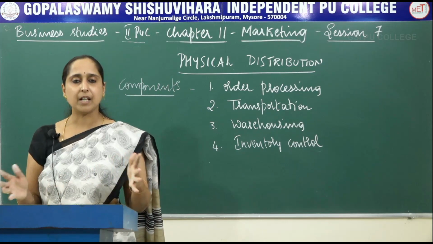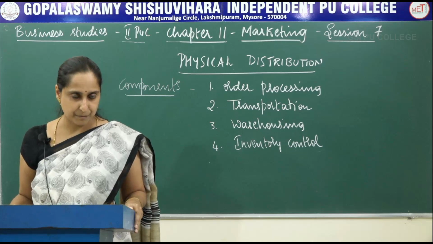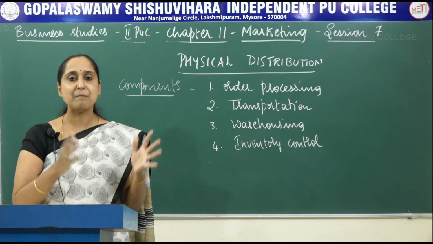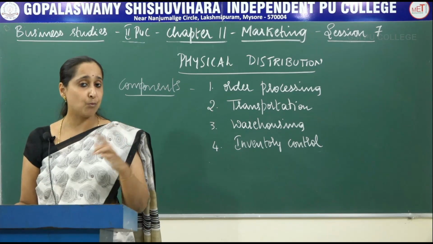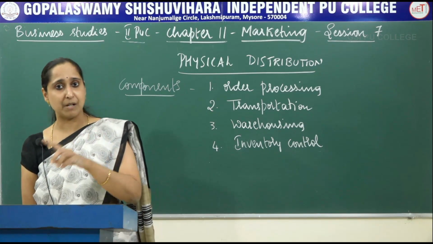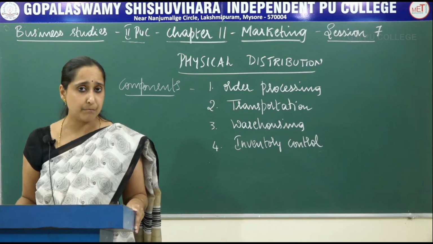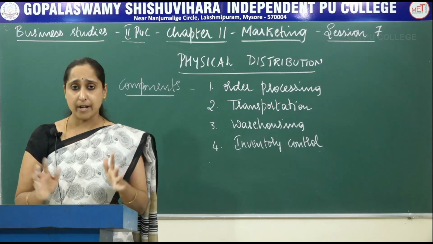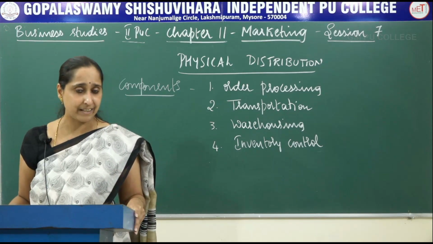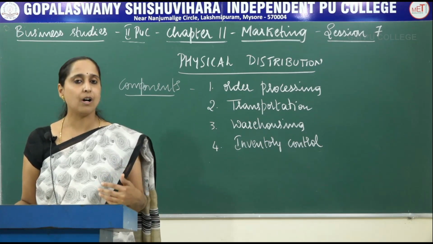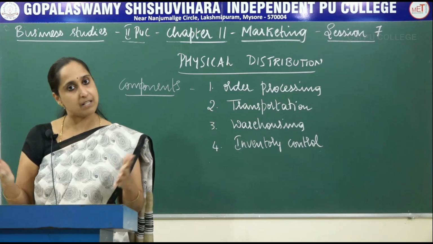See, in a typical buyer-seller relationship, order placement is the first step. See here, products move from manufacturer to the customers, but in case of order processing, it moves in the reverse direction, that is from customers to manufacturers. So a good physical distribution system should be such that the products, whatever they manufacture, should be readily available at the right place and at the right time, and they should also process the orders quickly so that they would reach customers soon.